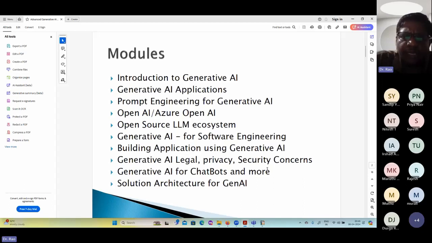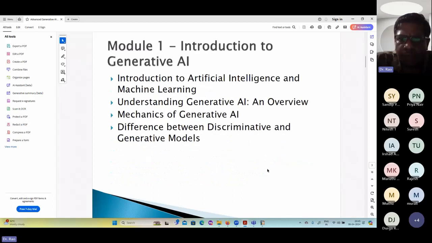We have to have some ethical norms to be used to implement that sort of coding or image generation or whatever. And we are going to understand all those tips and tricks, and then we are going to generate the contents. How generative AI is going to be used in chatbot applications, how it is going to be implemented. So these are all the things that we discuss.